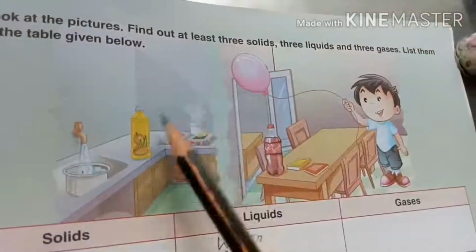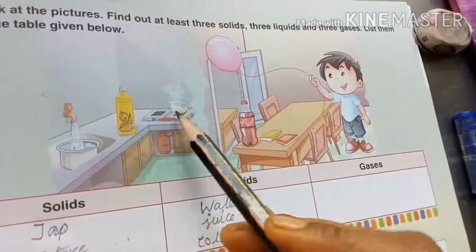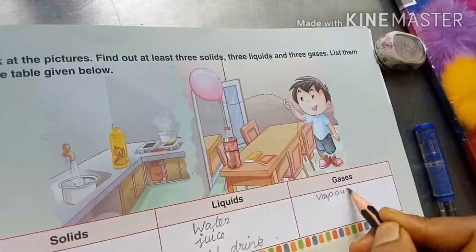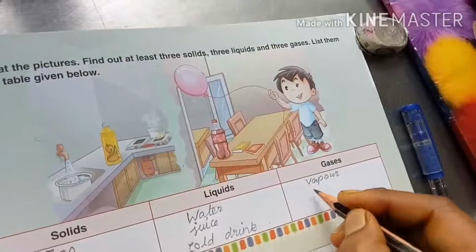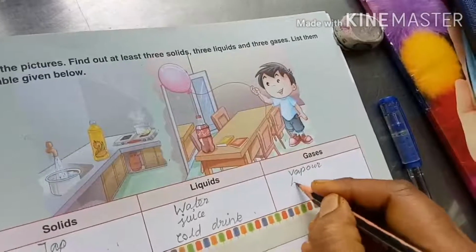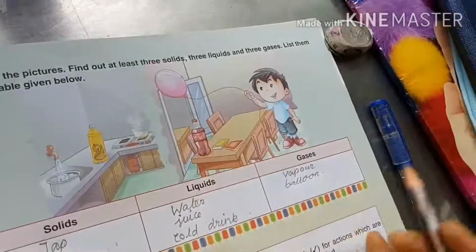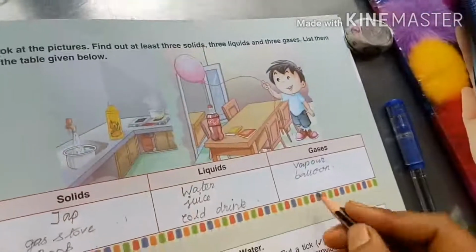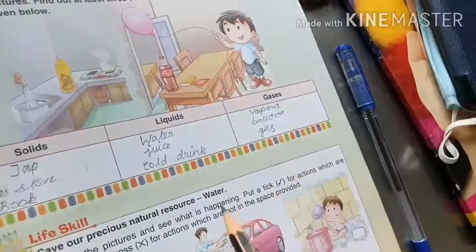What is that? See that? Vapor. Listen to that. Water is boiling, no? So what will happen? What you will get? That is vapor. And see, balloon. That is balloon. Balloon is a gas only. Contain gas. And gas. See that? Gas. So 3 gases. Okay. So now repeat the answer children.